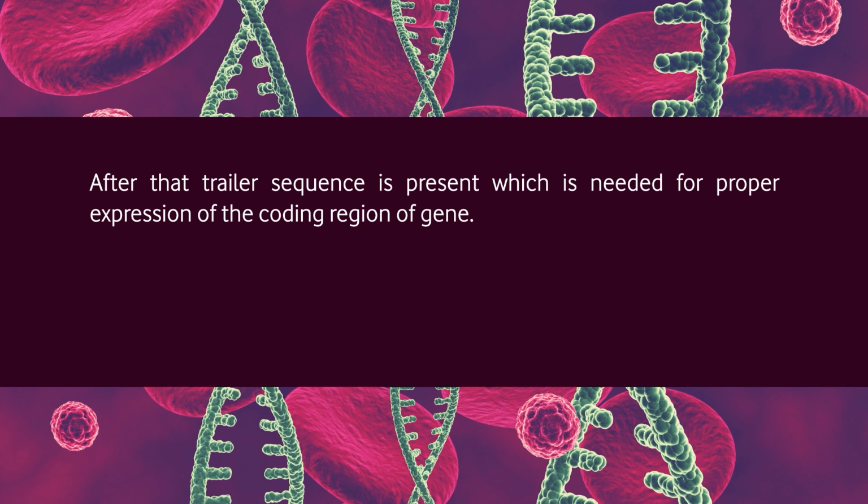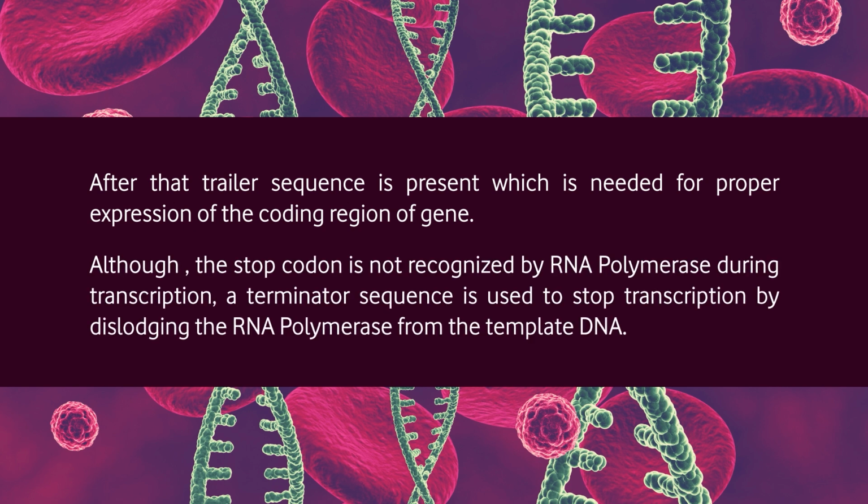After that, the trailer sequence is present, which is needed for proper expression of the coding region of a gene. Although the stop codon is not recognized by RNA polymerase during transcription, a terminator sequence is used to stop transcription by dislodging the RNA polymerase from the template DNA.